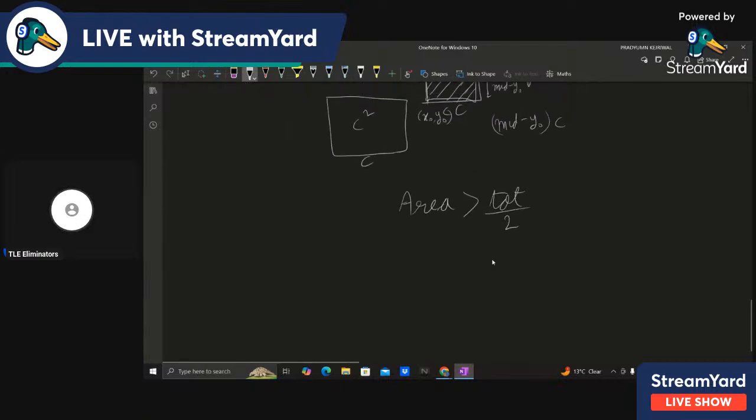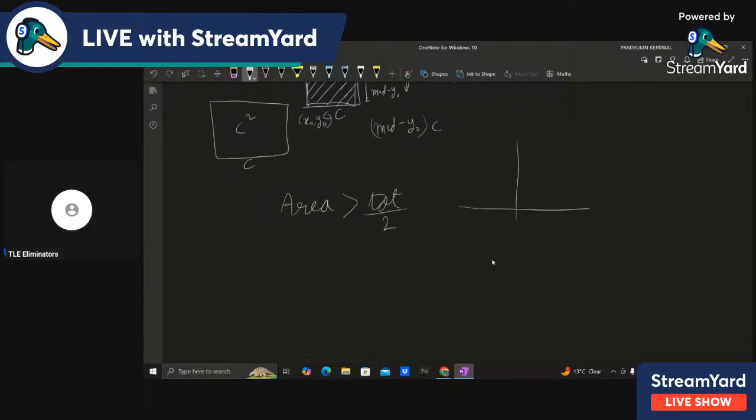Suppose this line, this lower area is greater than total by 2. Then what we'll do is we have to decrease the y, right? Our answer lies below this. So high equals mid, right?